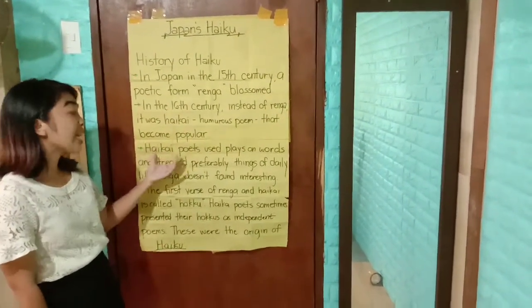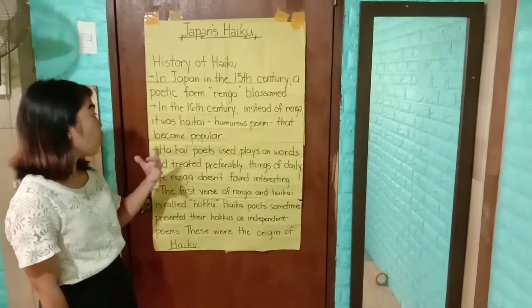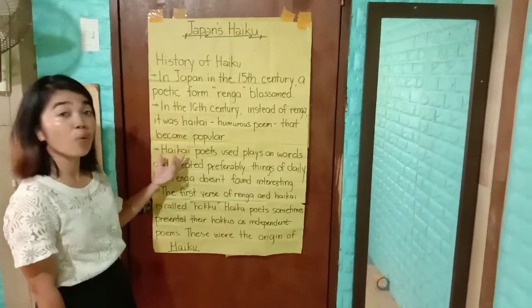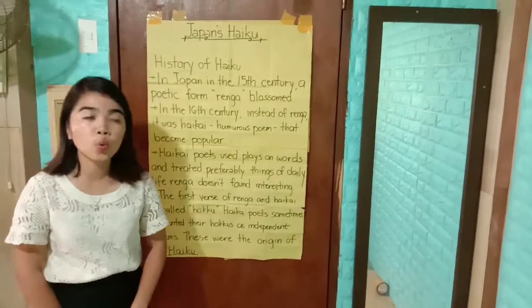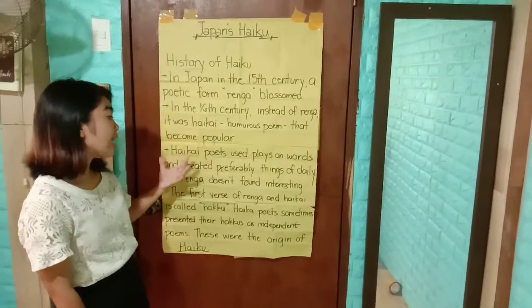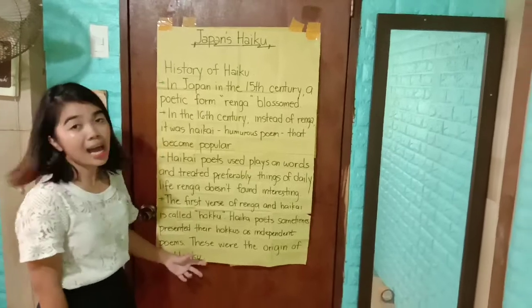So from the words haikai and haiku, we took the hai, which is this hai. Then from haiku we took the ku. So hai plus ku is equal to haiku.